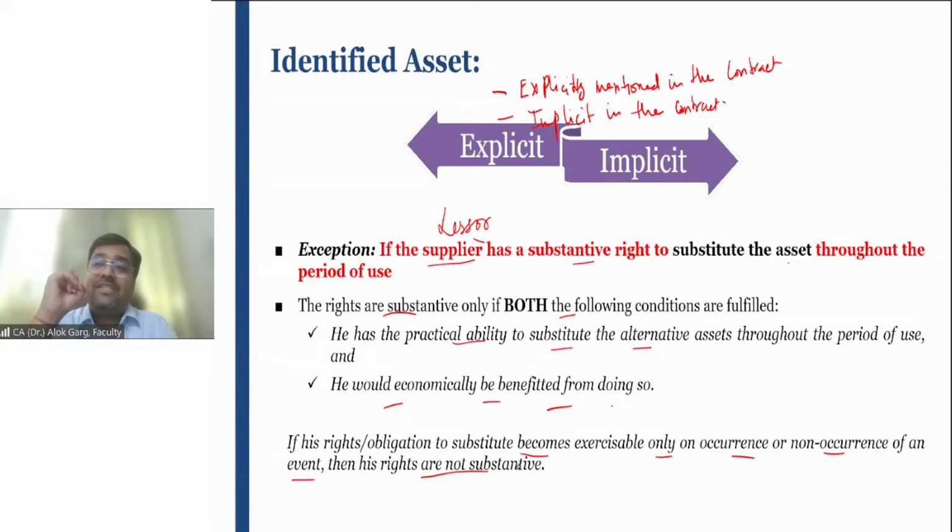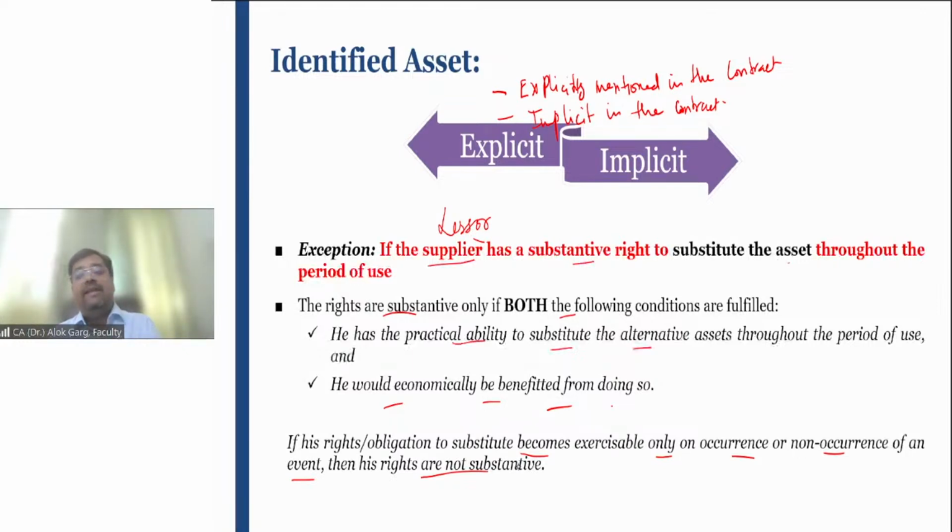Because the first test of a lease agreement is missing. And what is a lease contract? A lease contract is a contract where the lessor transfers the right to control the use of an identified asset, not just an asset. Asset is there, but identified asset is not, right? So the lessor transfers the right to control the use of an identified asset.